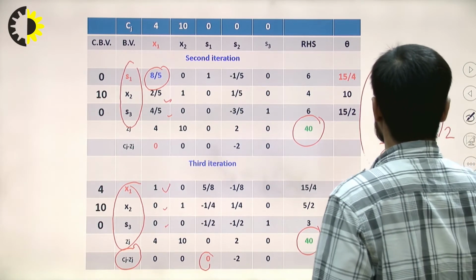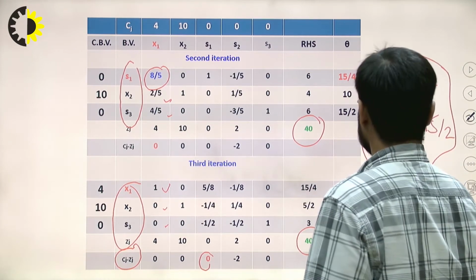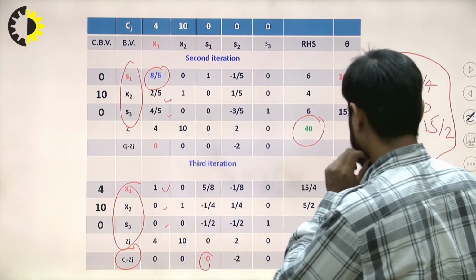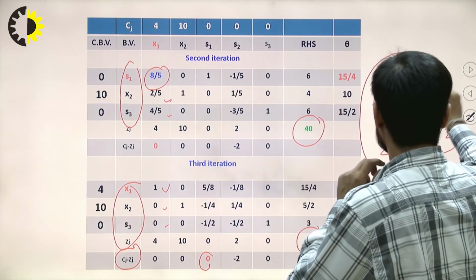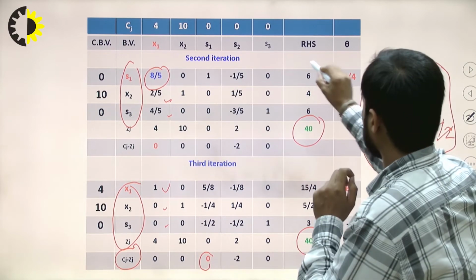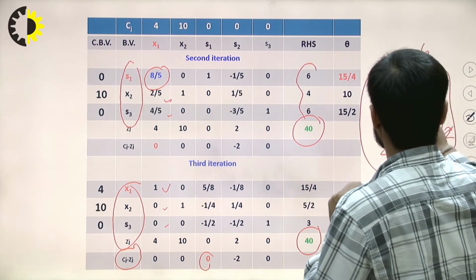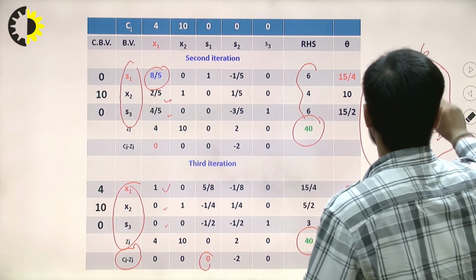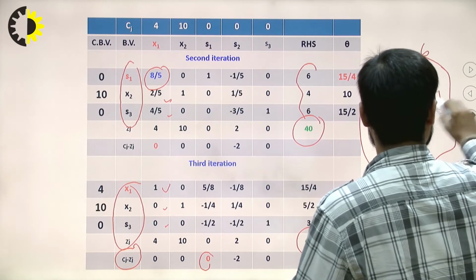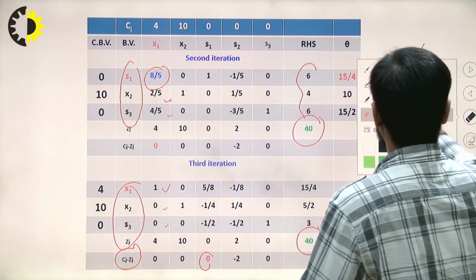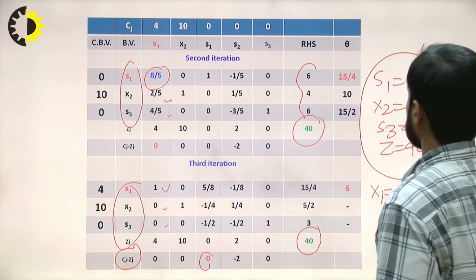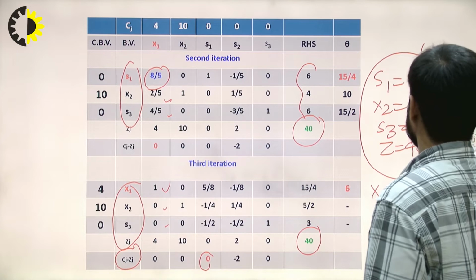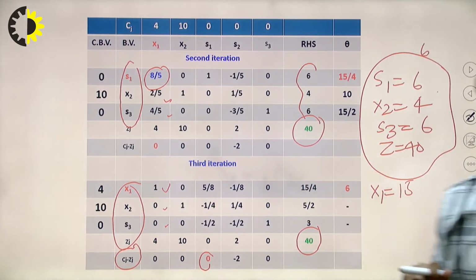Oh, sorry, this is not the correct one. This is the right-hand side. Okay, just a minute, I will erase it. Sorry for the inconvenience. These values are S1 is 6, x2 is 4 and S3 is 6, and the z value is 40. That is solution number 1.